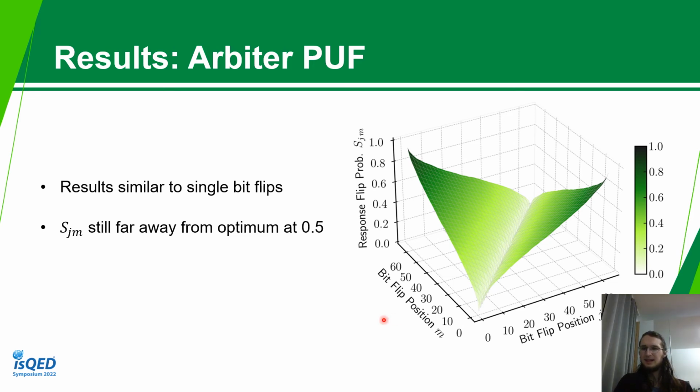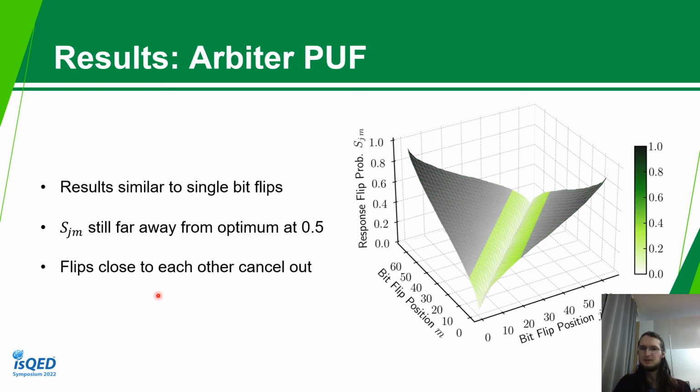If we analyze this graphic, we can see that the result is similar to the single bit flip result we got. We can see this very well if we just fix m to 0, and then we just look at this edge we can see here, which has the same S-shaped curve as before. But we can also see that we are still very far away from the optimum, so just flipping 2 bits didn't change anything from the results we got already.